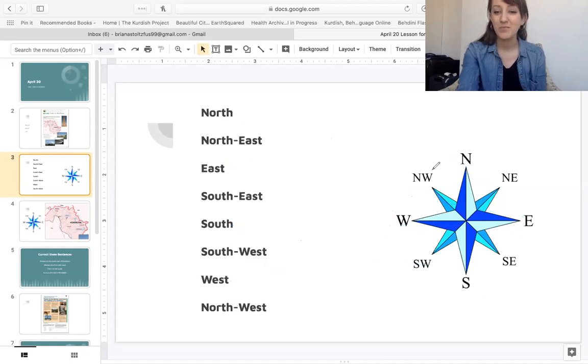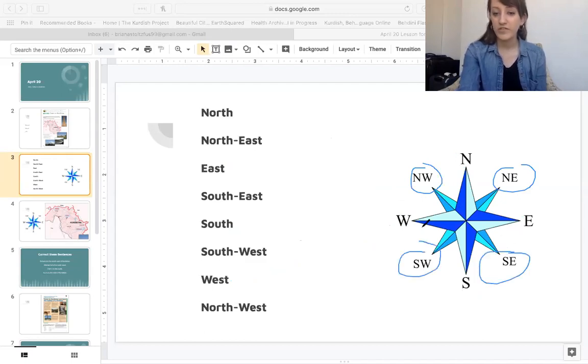We also have these smaller directions, like these four. All four of these either start with north or south. We don't start these with west or east. So if it's between north and west, we say northwest. North and east, northeast. South and west, southwest. South and east, southeast.